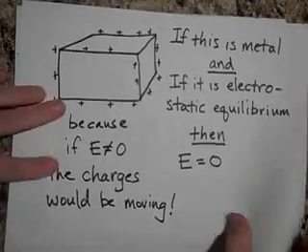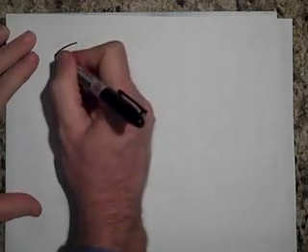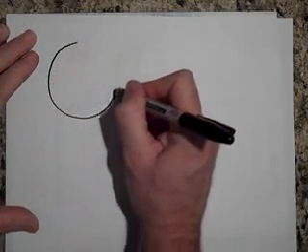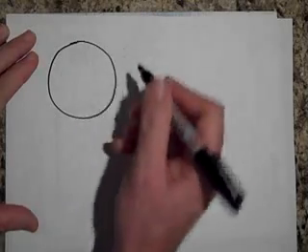All right, so let's take a metal sphere, and we'll charge it up, put a bunch of charge on it. I want to show you something.